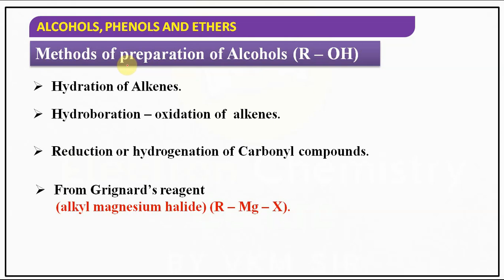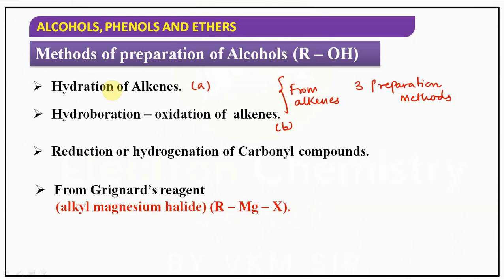Children, we have actually only 3 preparation methods in NCERT. First, from alkenes, under which we have 2 methods as subheadings, A and B: hydration of alkenes and hydroboration oxidation of alkenes.